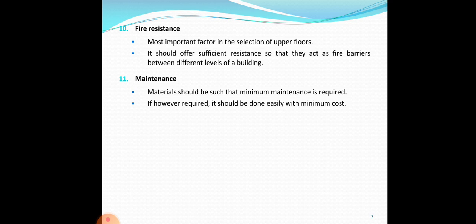The next factor is fire resistance. This is also an important factor when you select a floor, especially the upper floors. The floors are to act as highly resistant fire barriers in the event of fire, so that rescue operations can take place effectively. Flooring materials should have sufficient fire resistance, and all combustible flooring materials like wood, cork, plastic, etc. should be used over a fire resistant base only. It is normally preferred to have highly fire resistant materials as flooring material, especially for the upper floors.